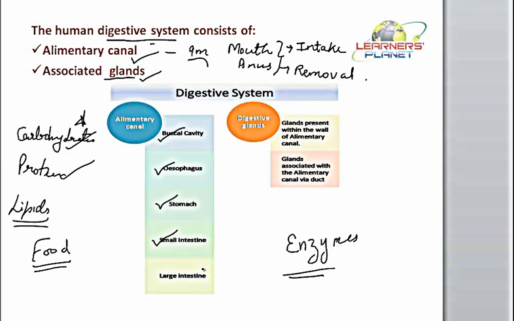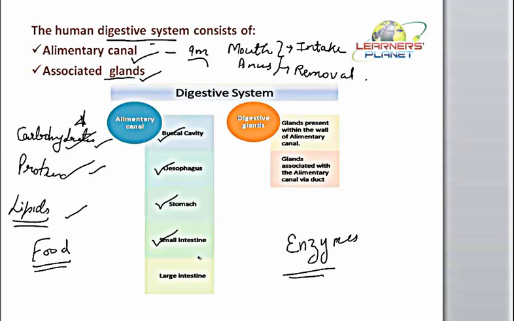So the 6 meter long is accommodated in the abdominal cavity only, right? So for that purpose it is highly coiled, and it supports the digestion of all these materials, carbohydrates, proteins as well as lipids. So the complete conversion of this food material takes place in the small intestine. Further, this small intestine is also meant for the process of absorption. Absorption of what? The absorption of the digested food material.